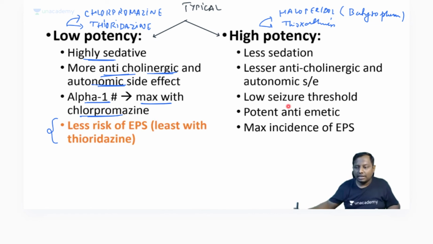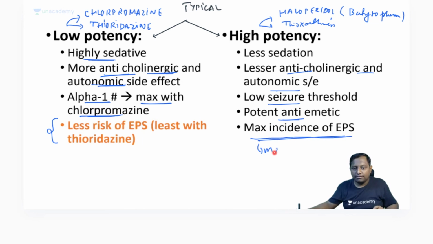High potency drugs are drugs like haloperidol and droperidol. They cause less sedation, lesser anticholinergic side effects, lower seizure threshold, and lesser autonomic side effects. They are more potent antiemetics, but have the maximum incidence of extrapyramidal symptoms, maximally with haloperidol.